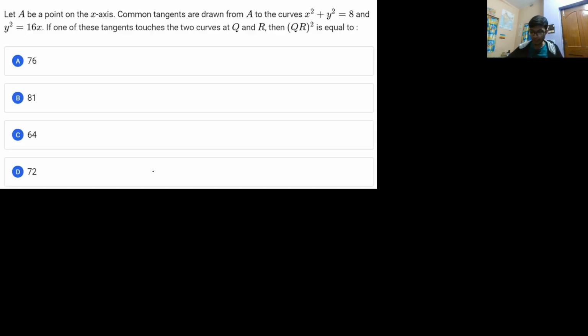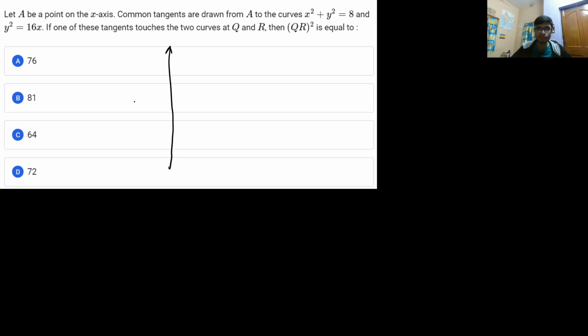So with this, let us move to another important problem, and this is a very common set of problems that is asked in JEE Mains, JEE Advanced, WBJEE, and different state board examinations: the concept of common tangents. It is saying that if point A is a point on the x-axis and common tangents are drawn from A to the curves.